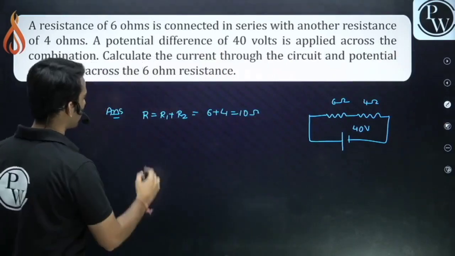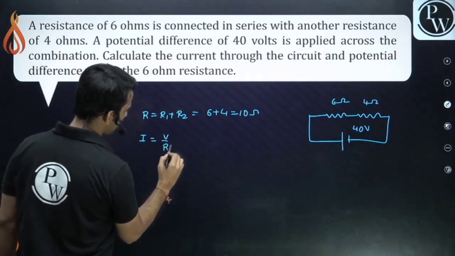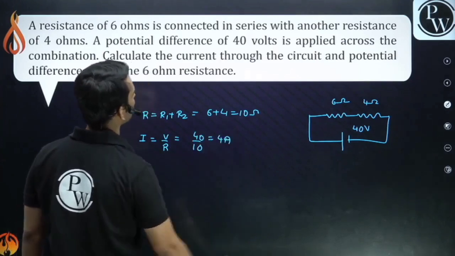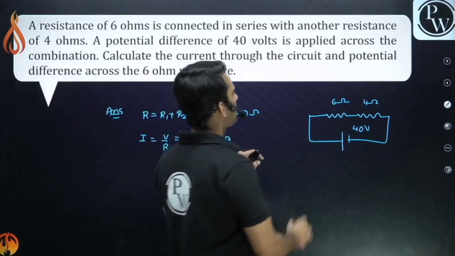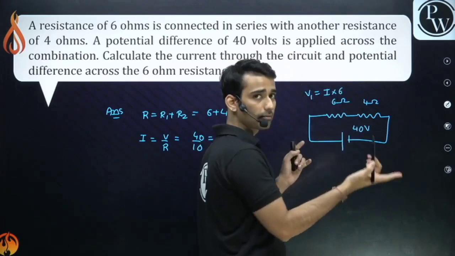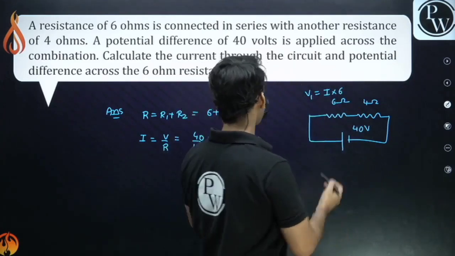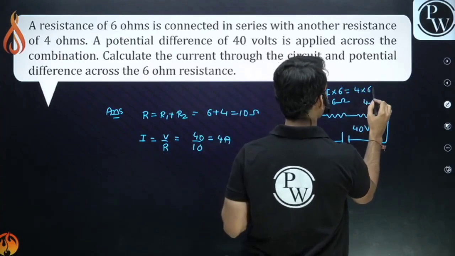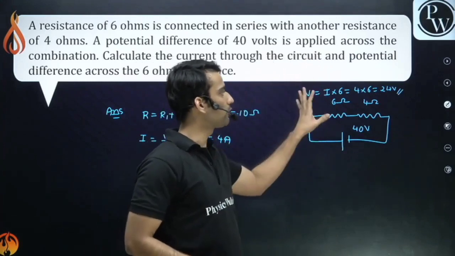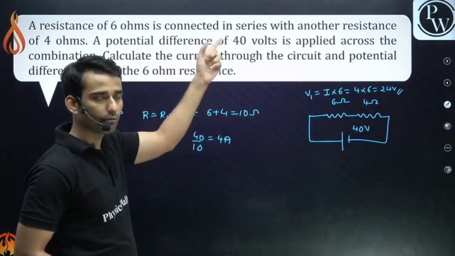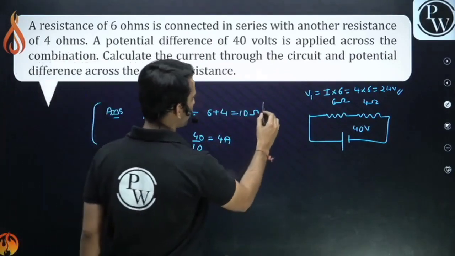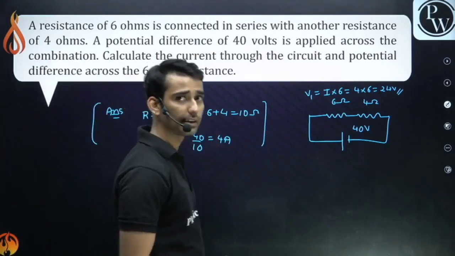Okay, so what is the current? It is V by R. V is 40 upon 10. So the current would be 4 ampere. And what is the potential difference across 6 ohm? Current through it into 6, that is IR. The current through the 6 and 4 ohm is 4 ampere, so the voltage would be 4 into 6, which is 24 volt. Out of 40 volt, we have 24 volt across 6 ohm, and the rest, 16 volt, would be across 4 ohm. Clear? So this is how we approach it. Just use Ohm's law and the series combination.